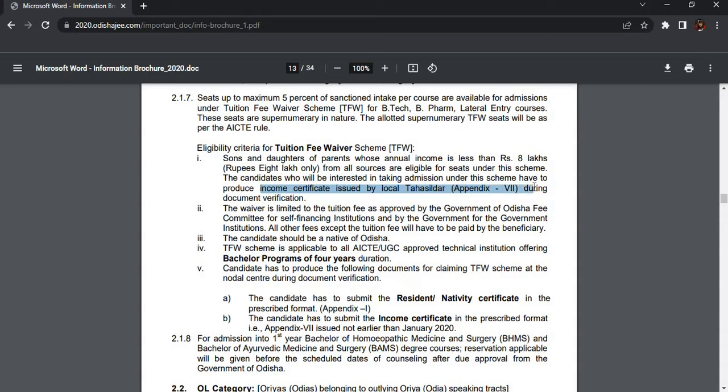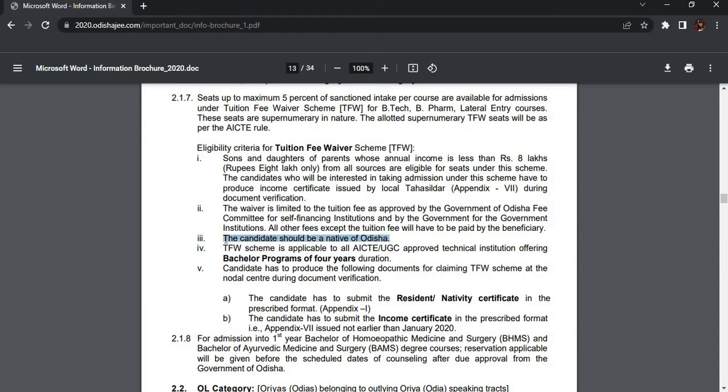One person commented asking which type of certificates we have to provide during document verification, the PDF certificate or the online certificate? You can provide the online certificate, but the eligibility criteria is that your father's annual income should be less than 8 lakhs. Then you are eligible. And the candidate should be a native of Odisha.